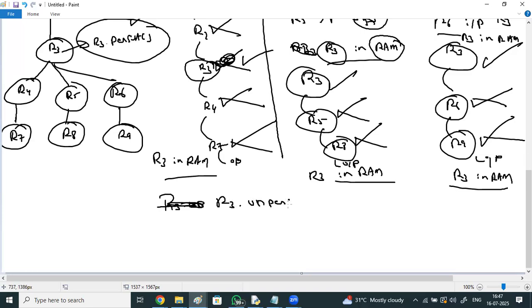The unpersist method is there. See, one thing, unpersist happens immediately. It will go and remove that R3 immediately from the RAM. But persist won't happen immediately. Why? Unpersist means R3 immediately gets unpersisted. The memory allocation checks and all that need to be done before we do persist.